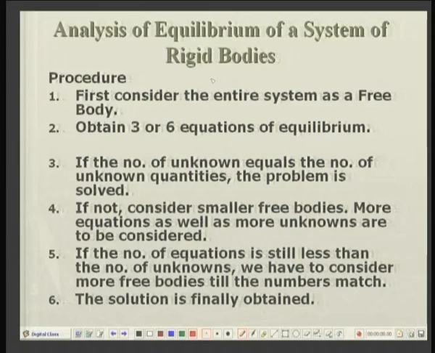Now we come to the analysis of equilibrium of a system of rigid bodies.